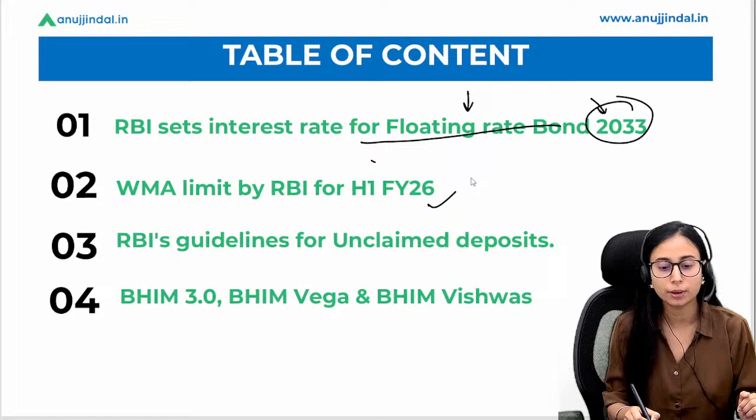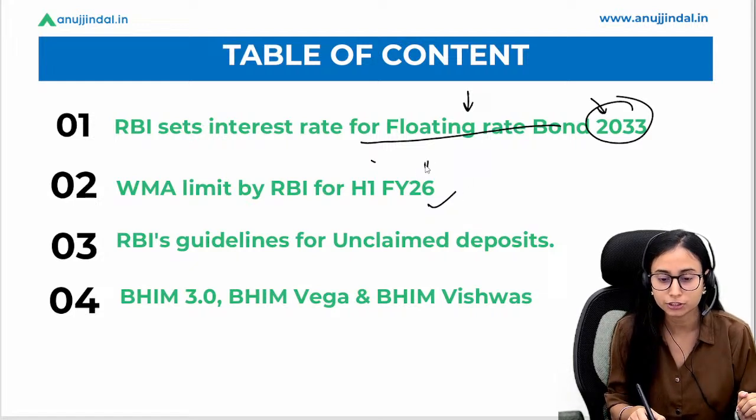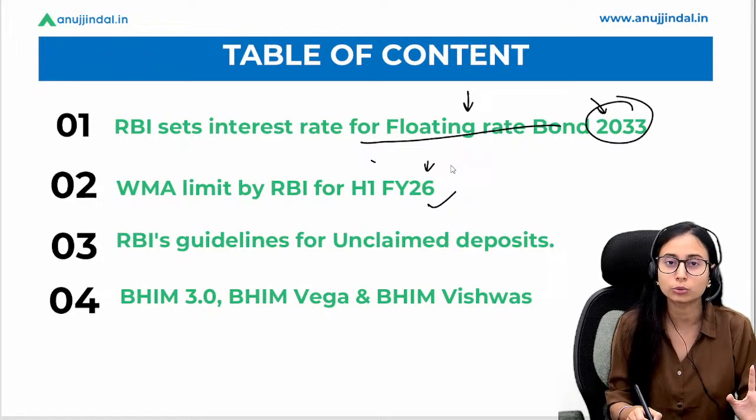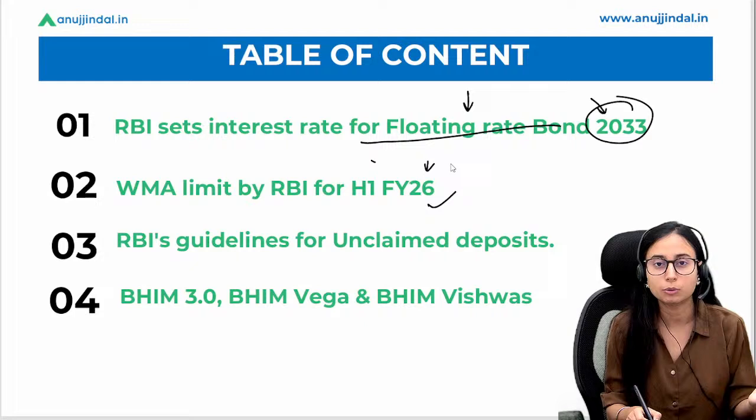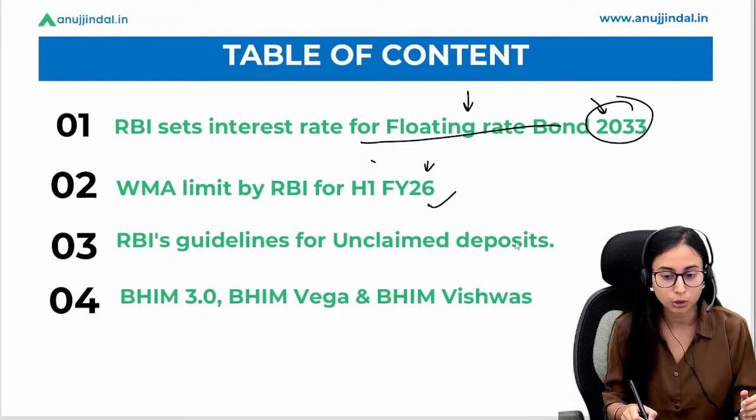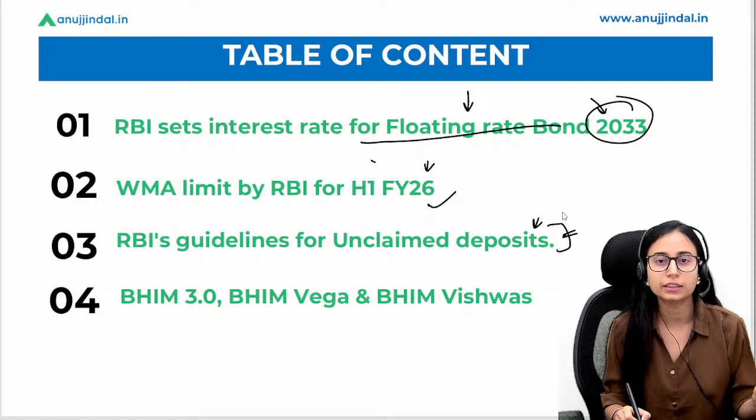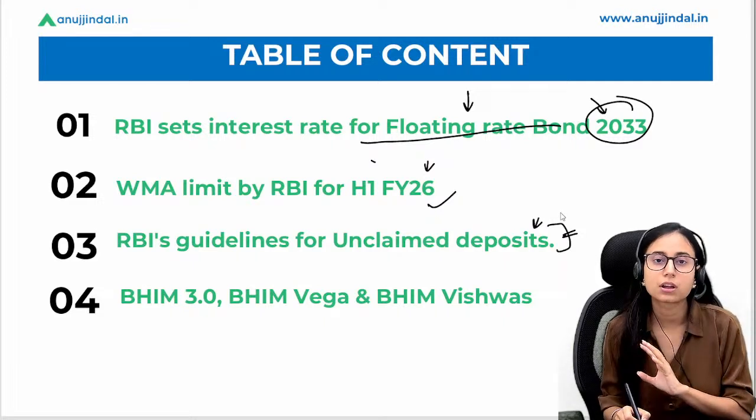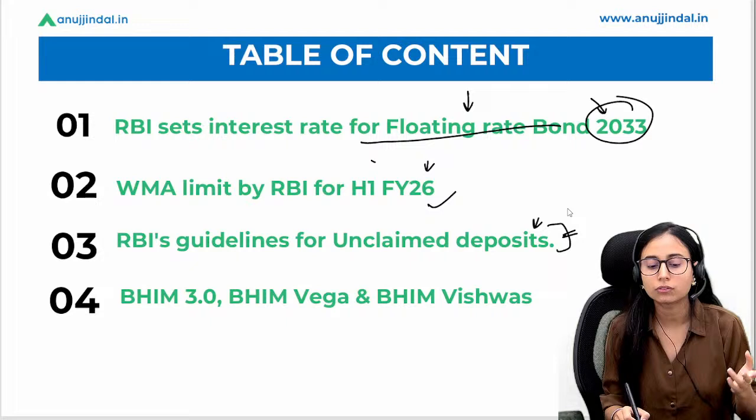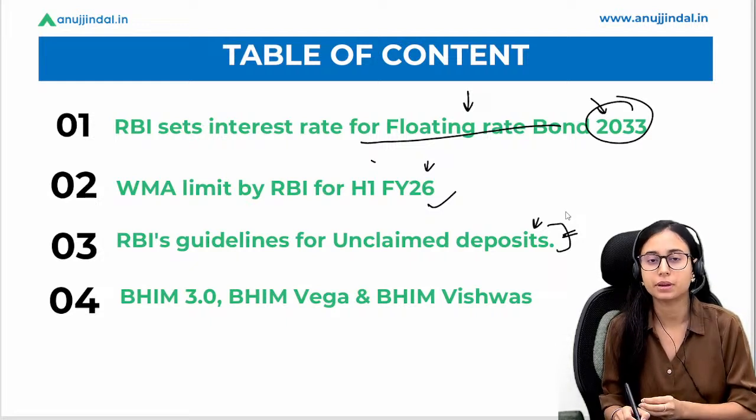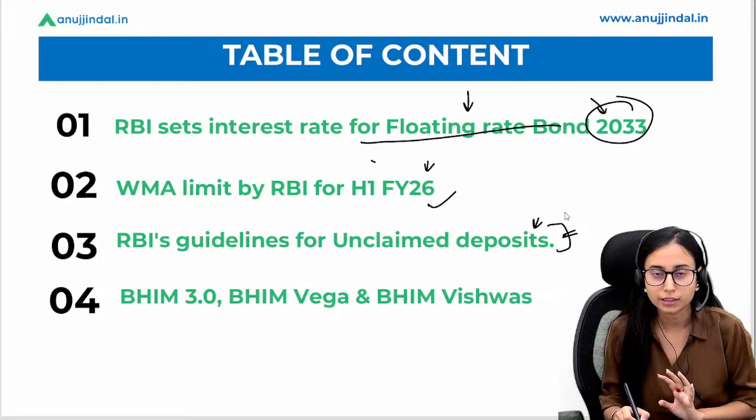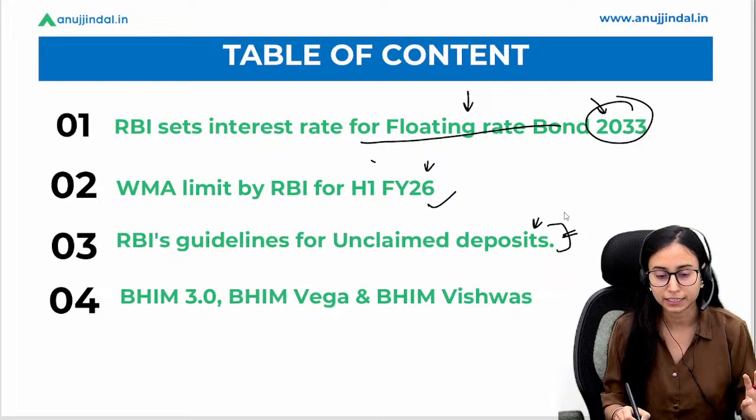Then we have the WMA limit set by the RBI for the first half of financial year 26. We are going to understand the limit, what the WMA scheme is, and all such things in this session. And then we have some guidelines related to unclaimed deposits. So basically there were a lot of unclaimed deposits, and we are going to understand what kind of guidelines are going to be implemented from this financial year 26, and we will also read some guidelines as well.